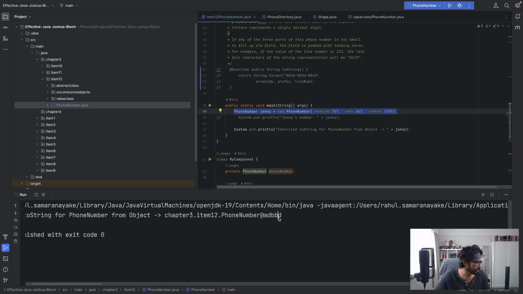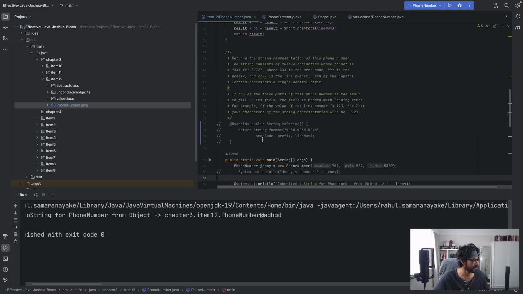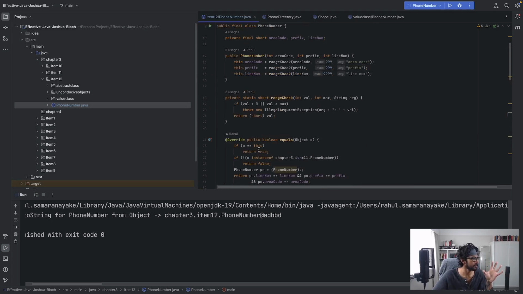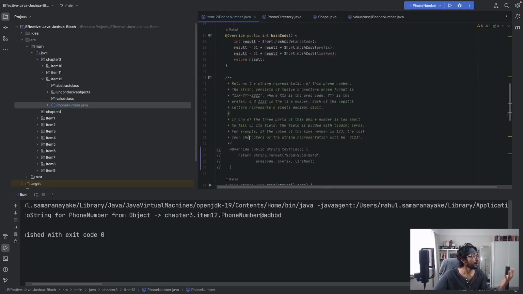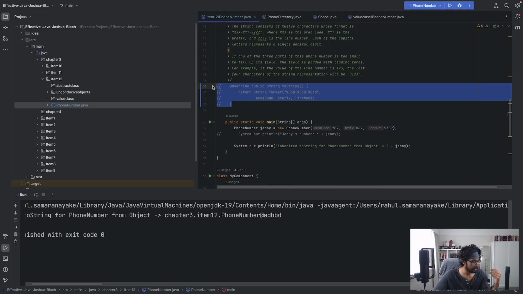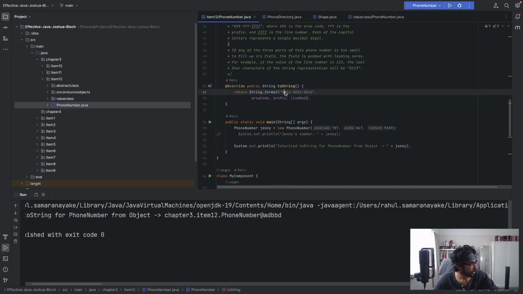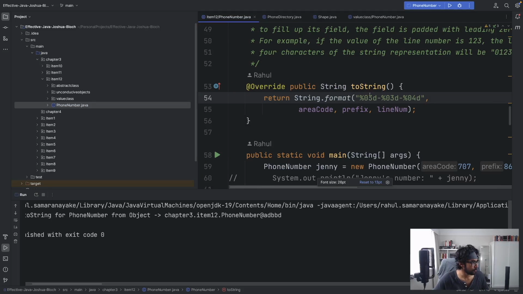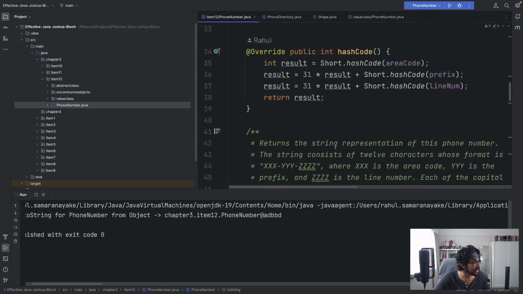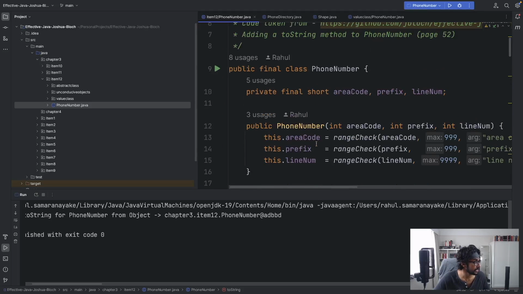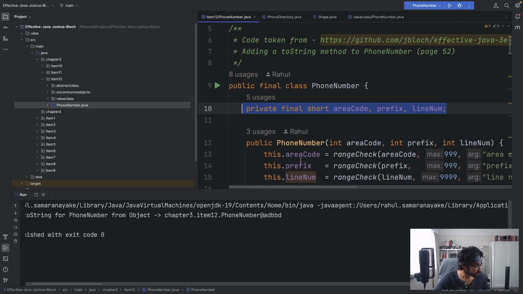This, for a human being, is not meaningful enough, especially given that this class is supposed to represent a phone number in a given format. So what we can do is override the ToString method, and if we do override it, you'll see here we're setting it to a particular format using the significant fields of this class, which are these three fields.